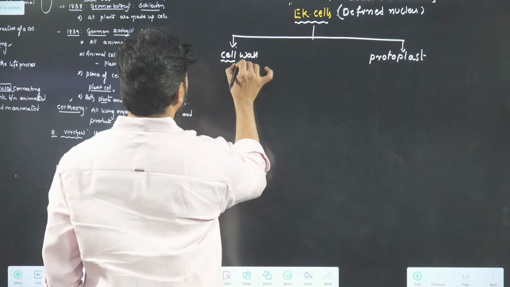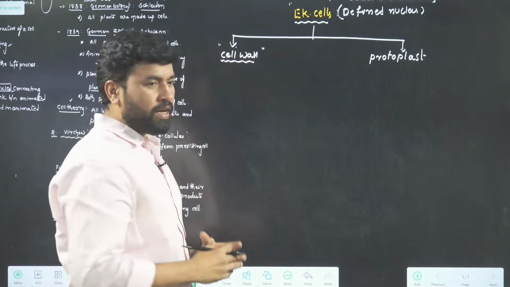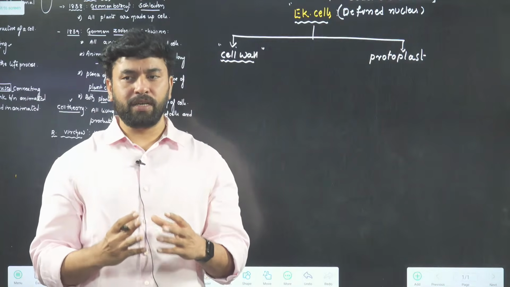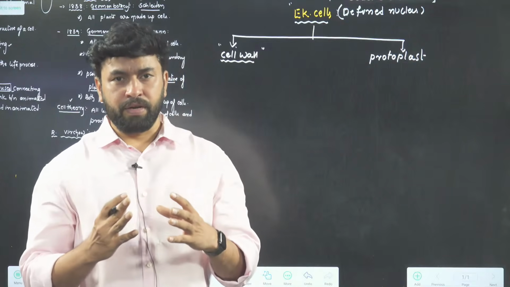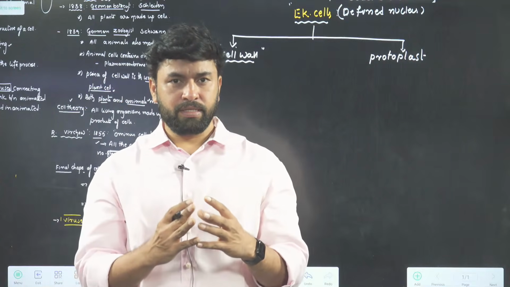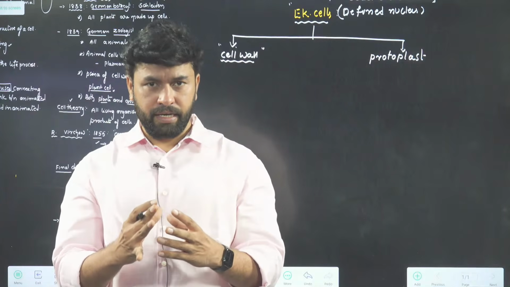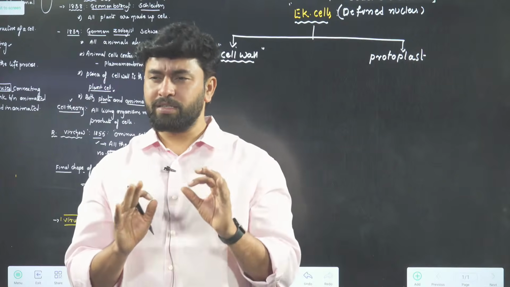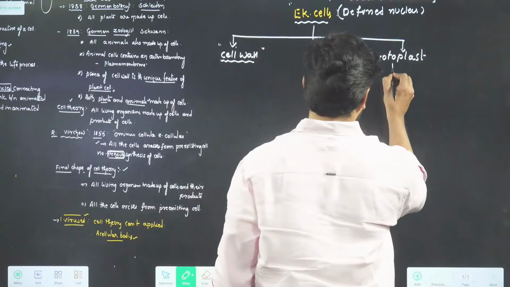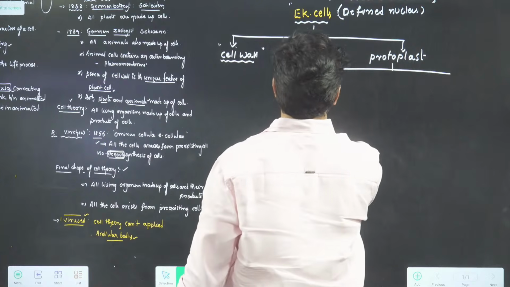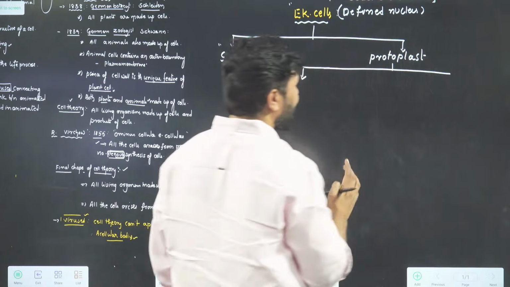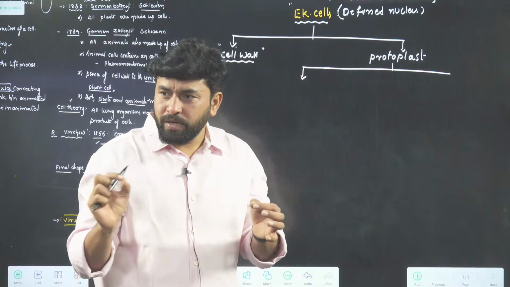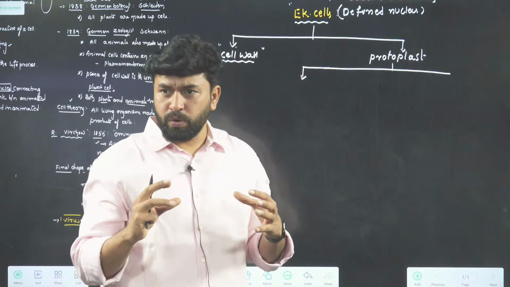I am talking about a eukaryotic cell. I am saying eukaryotic cells will have a cell wall. Do all eukaryotic cells have a cell wall? Of course not. But in some eukaryotic cells we will see cell walls, like plants and fungi. Next, some cells like dinoflagellates, diatoms, chrysophytes all have a cell wall. But animal cells do not have a cell wall. That concept we know. Then come back to what is protoplast. In a cell, if I remove the cell wall, the remaining area is known as protoplast.